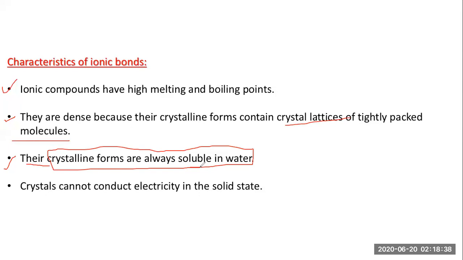So why does this happen? Because they have a strong ionic bond, and whenever they are added into the water, this ionic bond, which is between sodium and chlorine, gets separated, just because of the donation of an electron by the sodium and acceptance by the chlorine. It vanishes and they form soluble things, that is, the crystals are soluble in water. This is a major characteristic of ionic bonds.